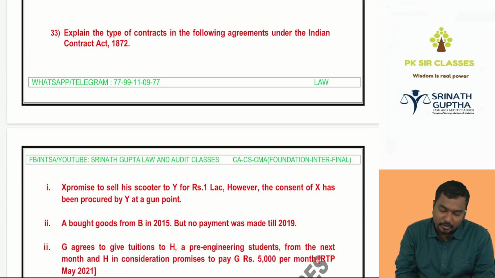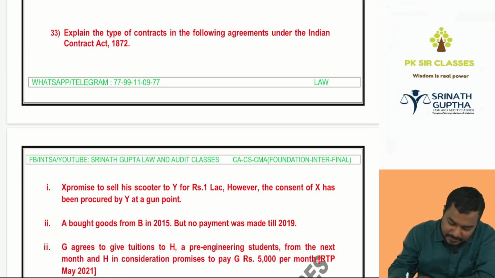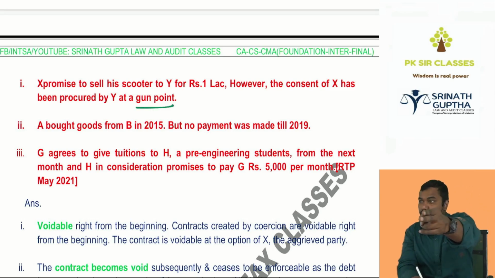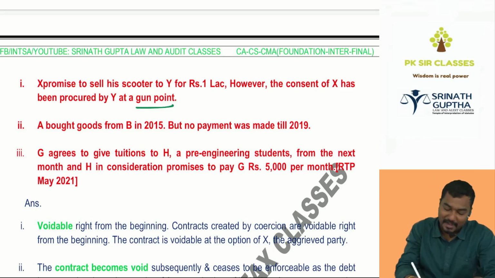Explain the type of contracts in the following agreements as per Indian Contract Act. X promises to sell his scooter to Y for 1 lakh. However, the consent of X has been procured at gunpoint. I kept the gun against you. Voidable.